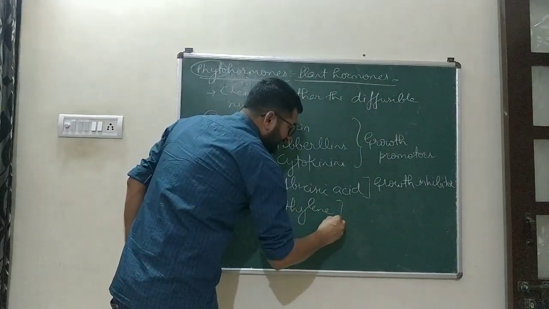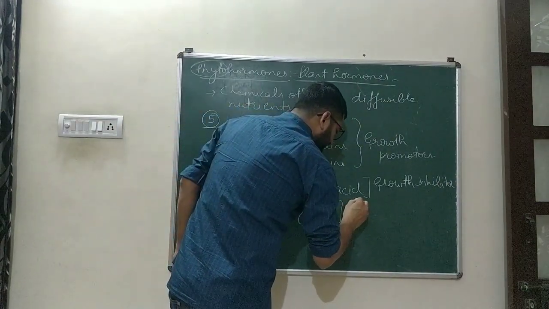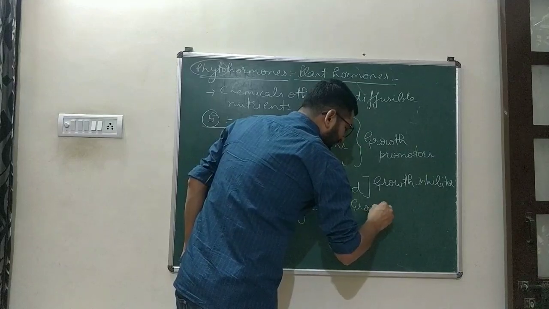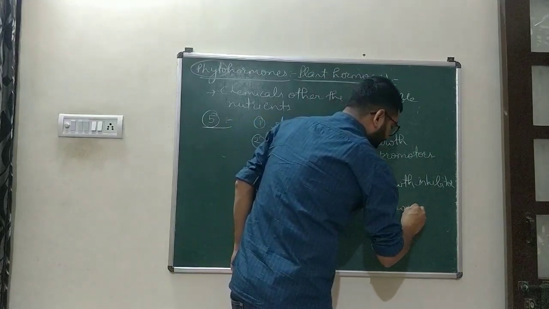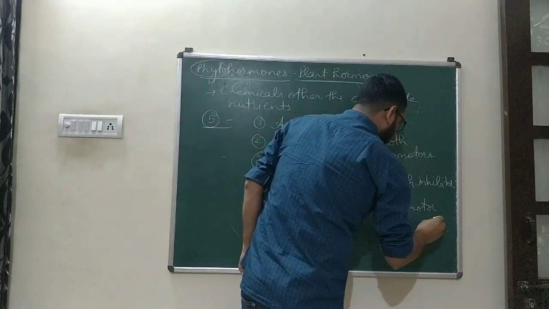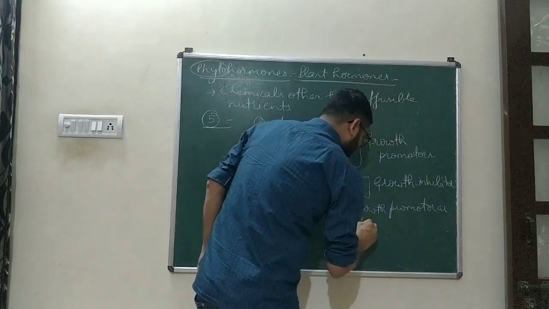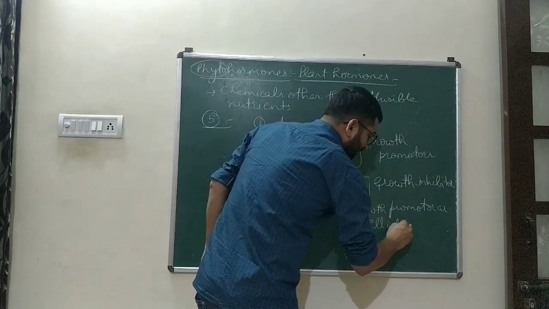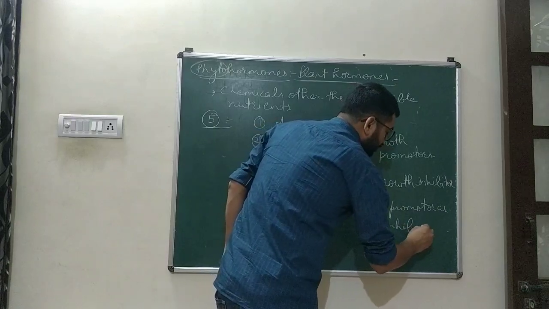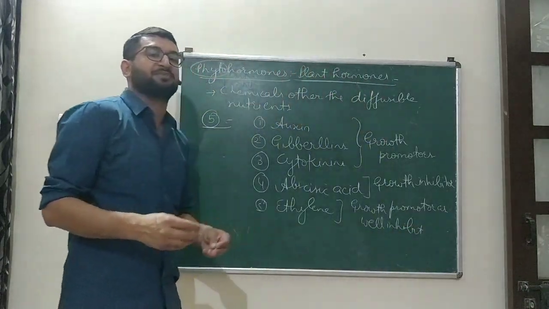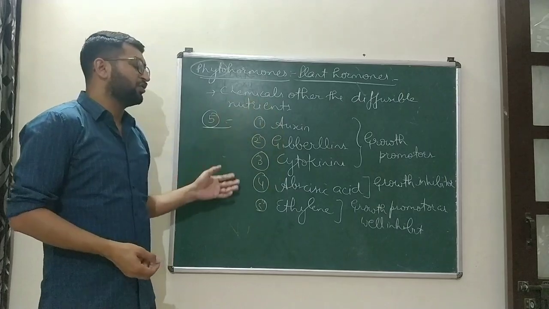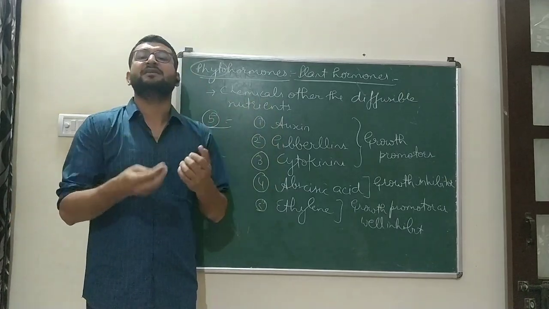And ethylene is a growth inhibitor as well as a growth promoter. It promotes the growth as well as inhibits some part, as well as stops. Inhibition means to stop something. So these are the plant hormones which we have to discuss in detail now.